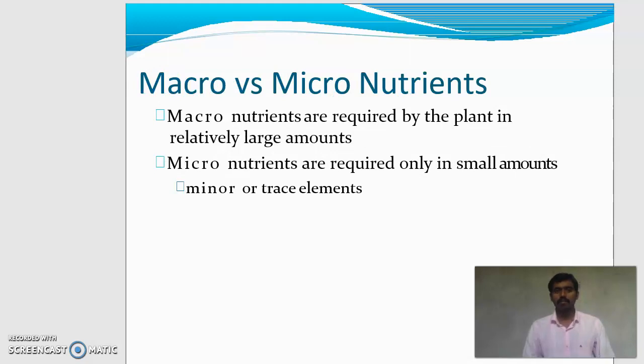Mineral nutrients are mainly of two types. First is macronutrient and second is micronutrient. What is meant by macronutrient? Macronutrients are required by the plant in relatively large amounts. And micronutrients are required only in small amounts, also called minor or trace elements or nutrients.